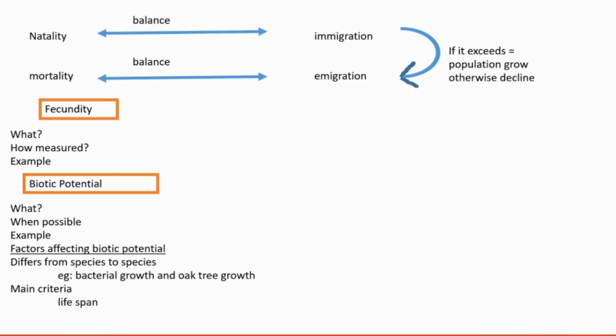Ants, butterflies and flies all have a very short lifespan, so they produce more offspring to keep that population surviving for long in the biosphere. So lifespan is the main criterion that determines the biotic potential.